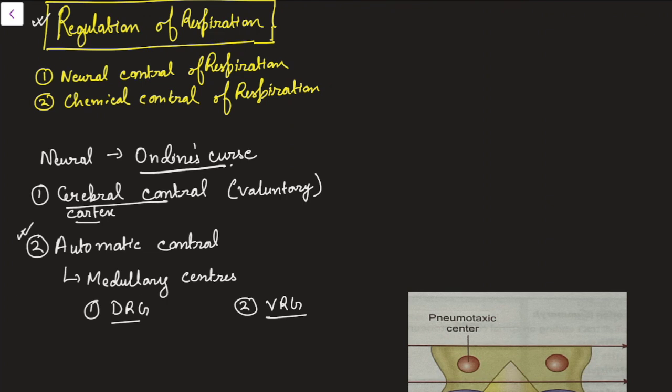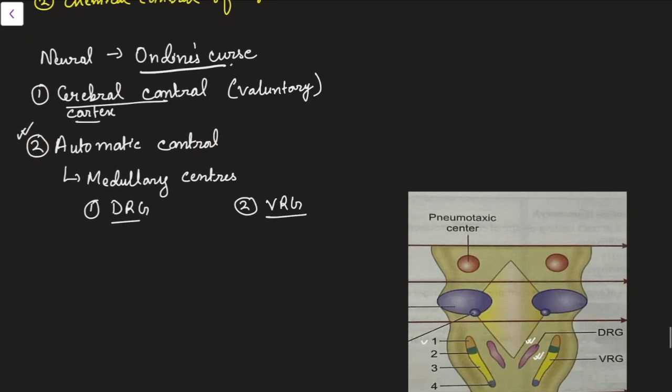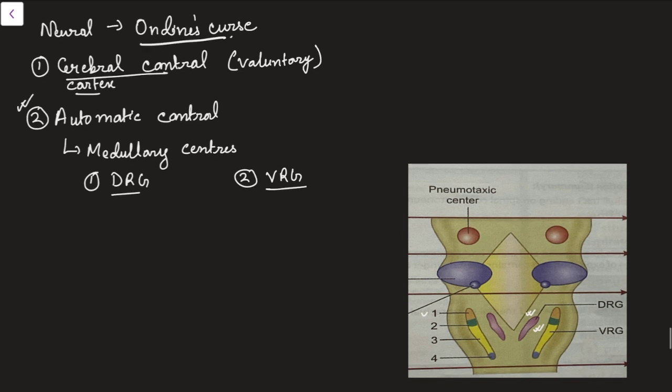The neural control is of two types. One is the cerebral control, that is voluntary, and another is the automatic control, which is involuntary. In the cerebral control, we bypass the pontomedullary centers that are responsible for automatic control and directly descend to the spinal cord. There they relay with the lower motor neurons, which directly supply the muscles of respiration. This voluntary control is very much required during speech, when we are singing, whistling, or even talking. Whereas while we are asleep, the automatic control is much more important.